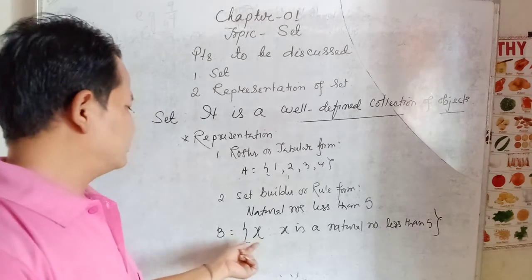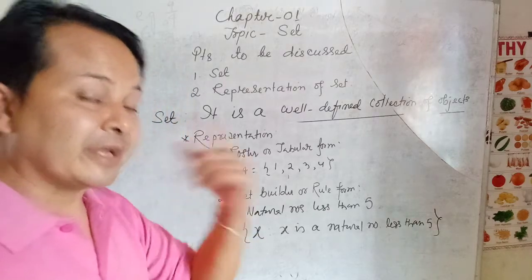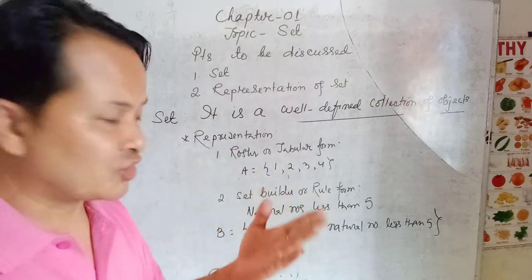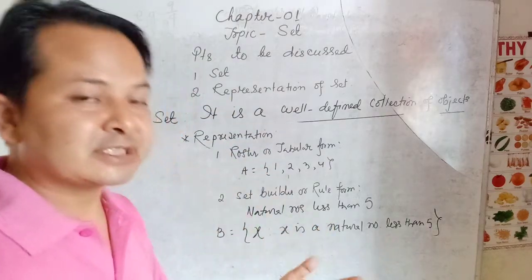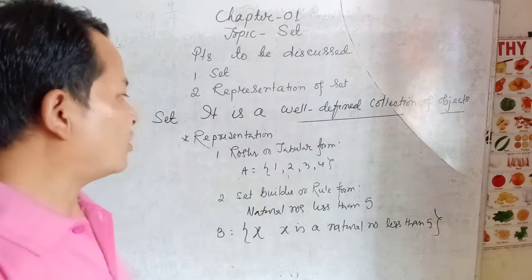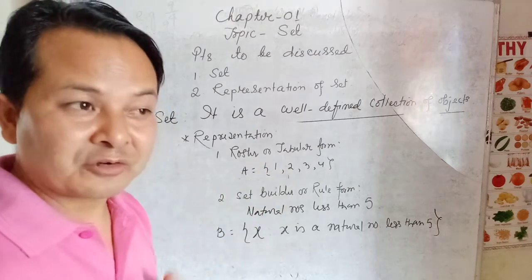This type of form is called a set builder form. In the set builder form, the variable will give the definition of the given set. And in tabular form, all the elements should be written within braces, and all the elements should be separated by commas. Don't forget.